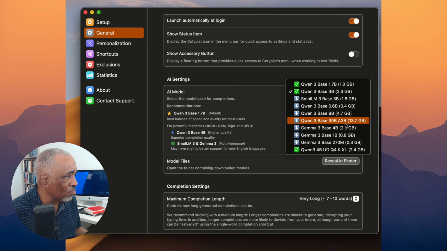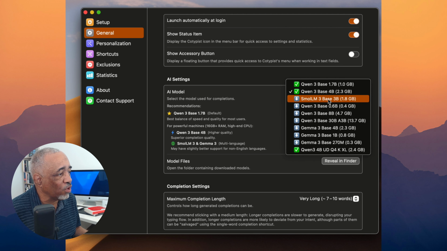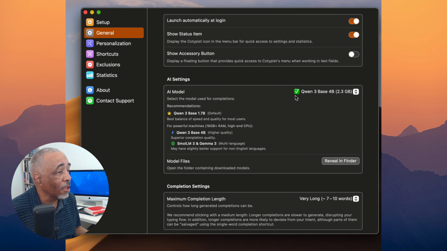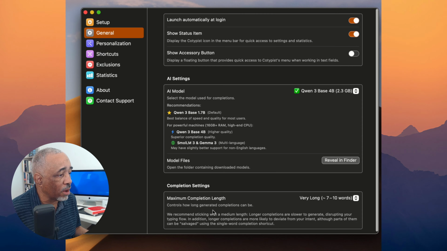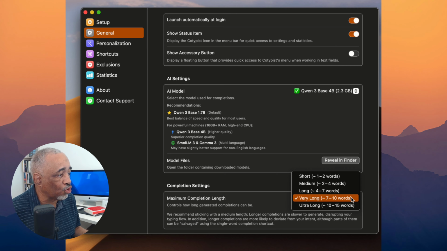I think, what is that? 13 gigabytes of download there. I switched a couple of times between these two, and it seemed to be about the same to me. But again, you use it through the AI model to do that. And then you can go down here to maximum completion length, short 1 to 2 words. I'll keep it at about 7 to 10 words there. And you can go ultra long if you want. As a matter of fact, I might try that at some point.